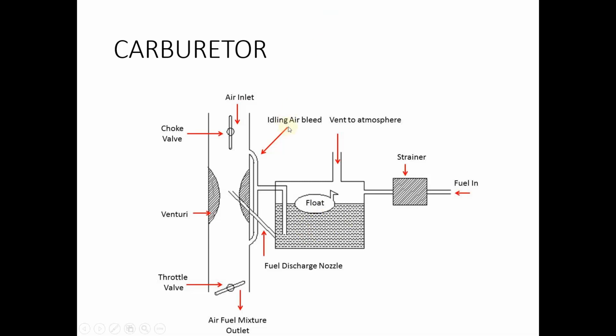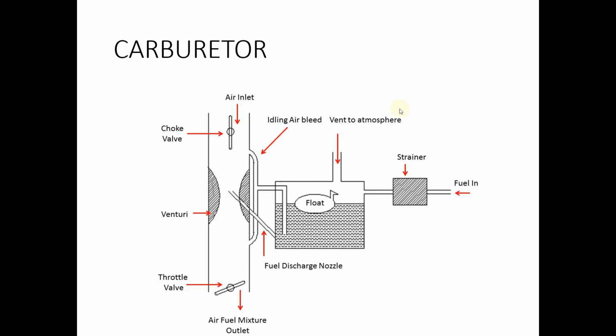And we have the air bleed mechanism, which is used to bypass air, which you need not bother about too much now. This is the bypass air tube known as the air bleed. And there is a fuel discharge nozzle. The tip of the nozzle is located at the venturi area of the carburetor.